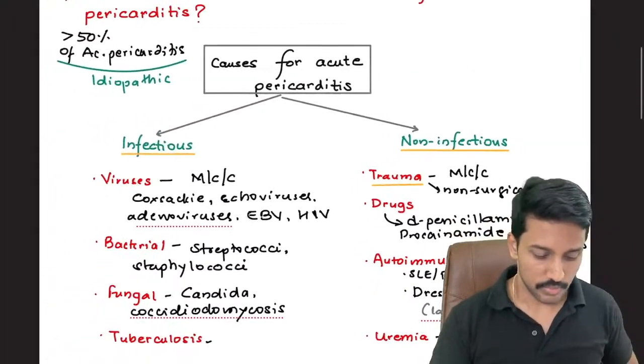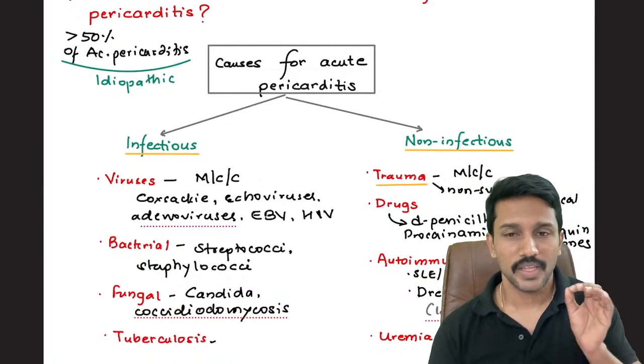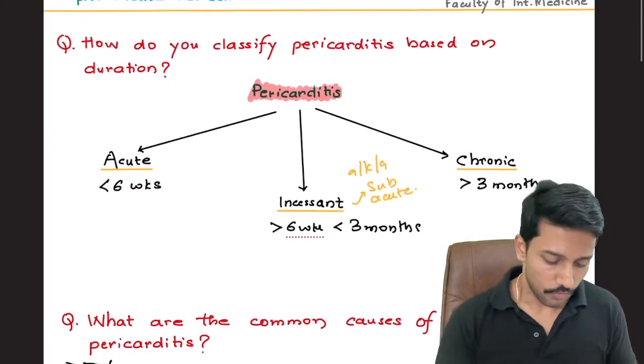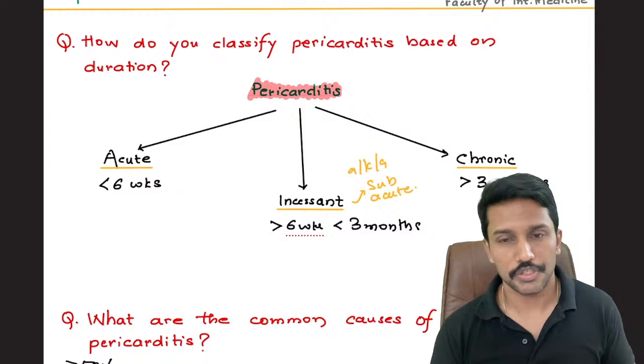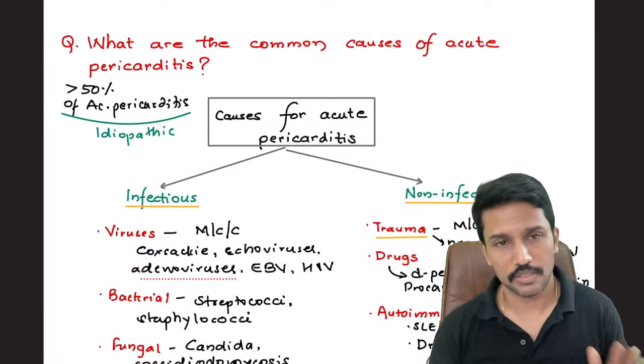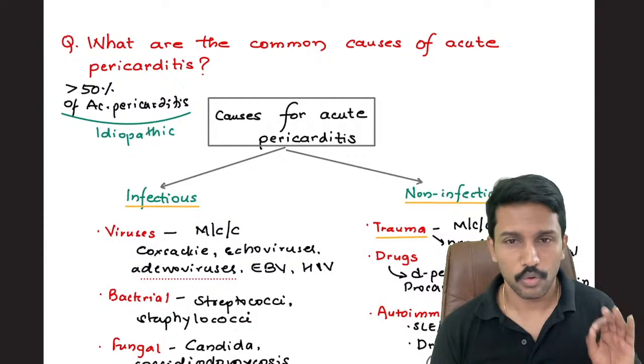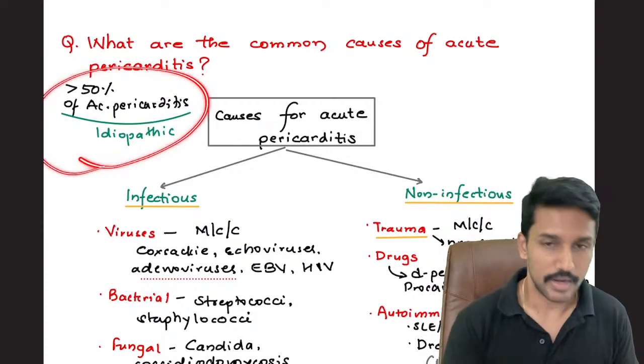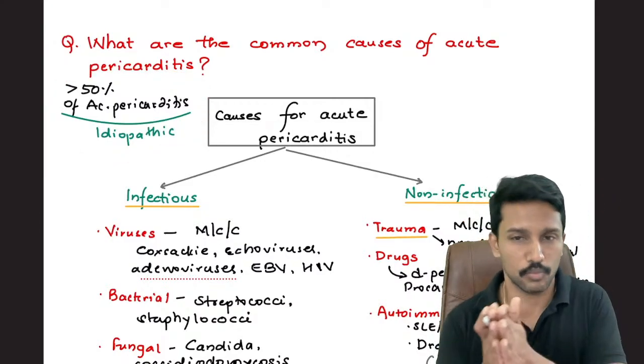Okay. So summarizing, what is acute pericarditis? Inflammation of the pericardium of less than 6 weeks duration. What can cause it? It can be infections as well as non-infectious causes. But remember, in more than half of the cases we never identify any cause. That is why idiopathic is the most common cause.